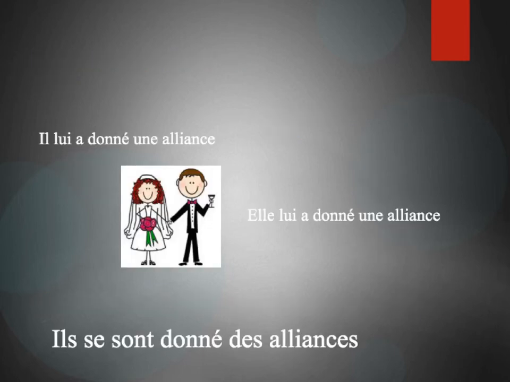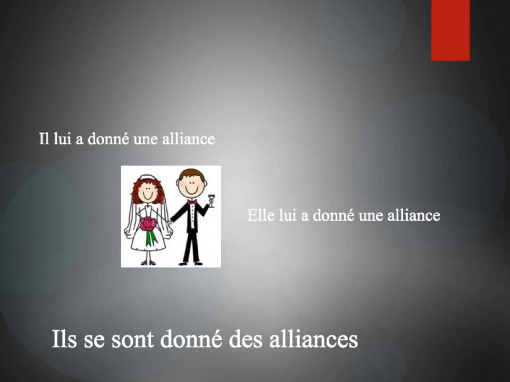And here in our last slide of all, we have il lui a donné une alliance. He gave her a ring. Elle lui a donné une alliance. She gave him a ring. Or we could also say he gave a ring to her and she gave a ring to him. When it's put together, ils se sont donné des alliances.